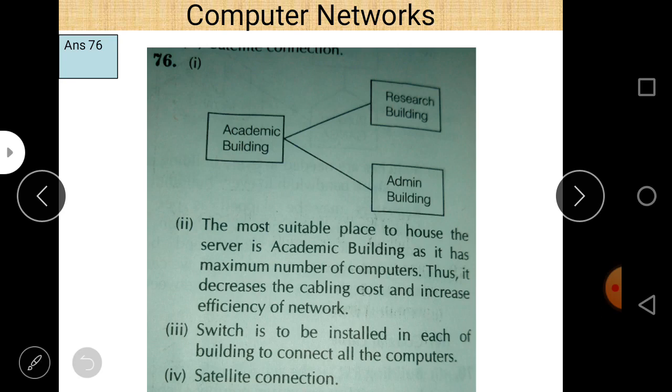So here's the answer. The most suitable place to house the server is the academic building, as it has the maximum number of computers. Thus, it decreases the cable cost. And why do we use a building which has the maximum number of computers? Because it decreases the cable cost and increases the efficiency of the network, because most of the computers are directly connected through the server. So it increases the efficiency and also decreases the cable length.